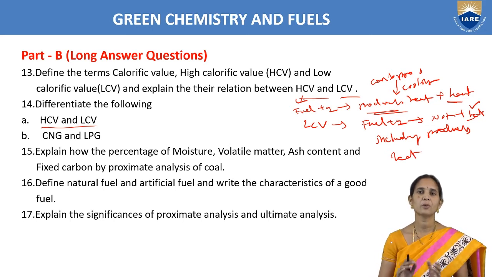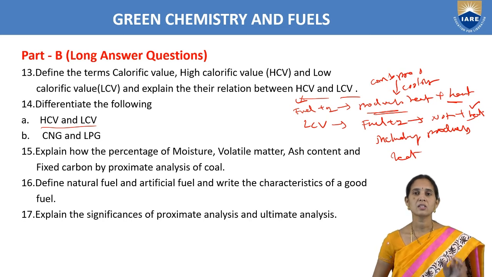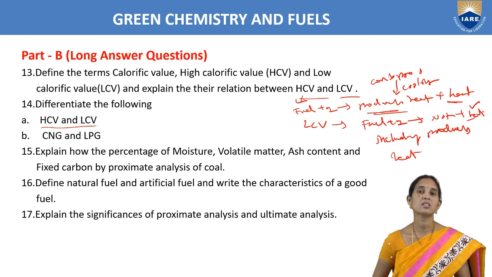So we have to write the properties of CNG and LPG. CNG gas is having high auto ignition temperature compared to the LPG. And the CNG gas we are using in metropolitan cities. This is giving very less CO and least pollution compared to the LPG.